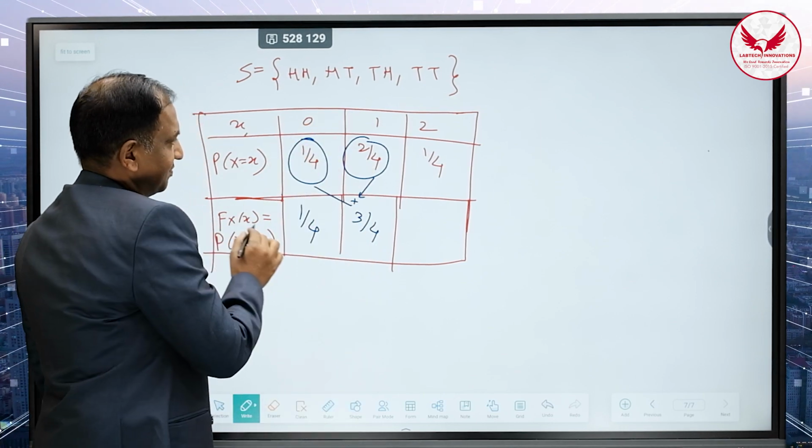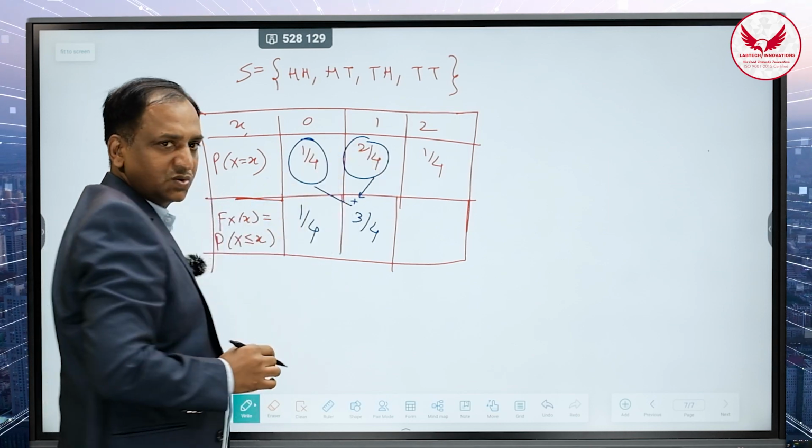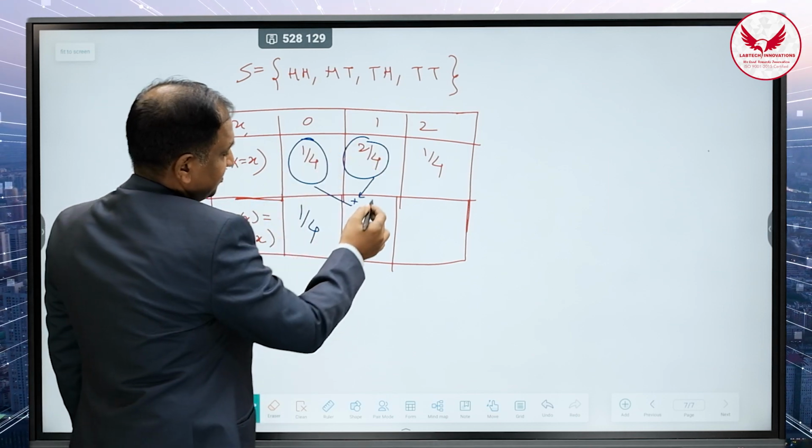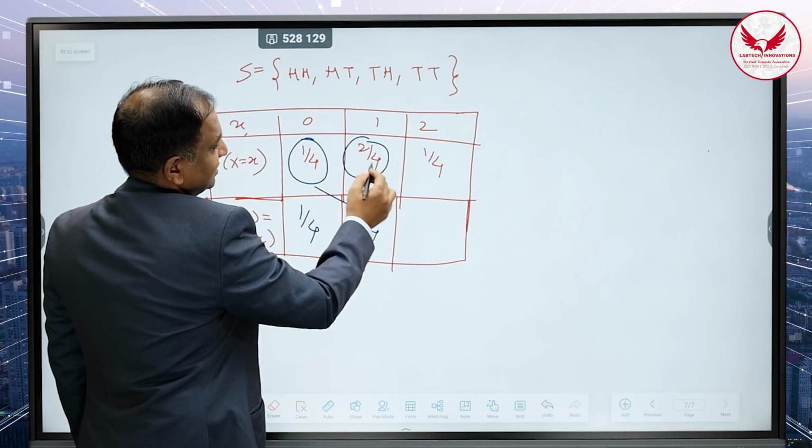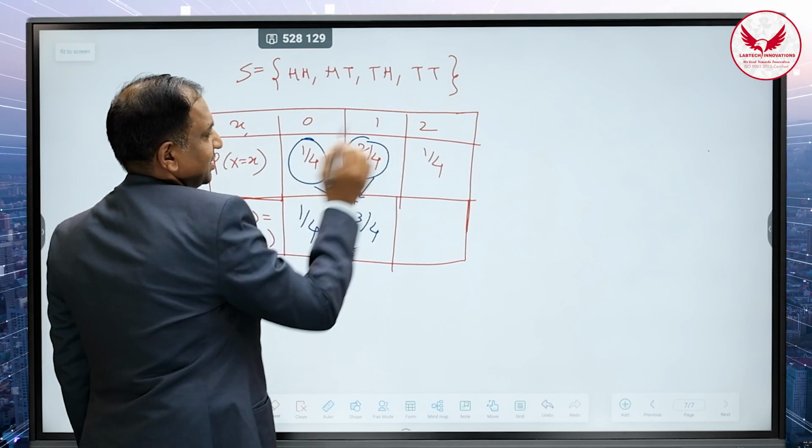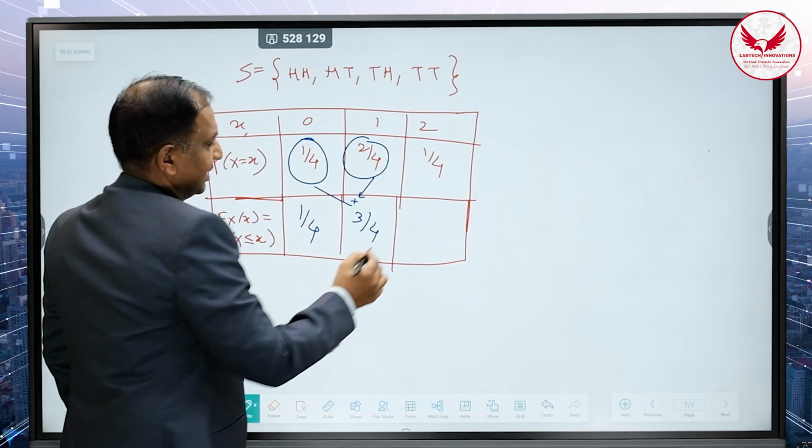Similarly, the CDF of the small x is equal to 2 है, so it is addition of this cumulative, मतलब this plus this plus this. 1 plus 2 plus 1 is 4. 4 by 4, it is equal to 1.